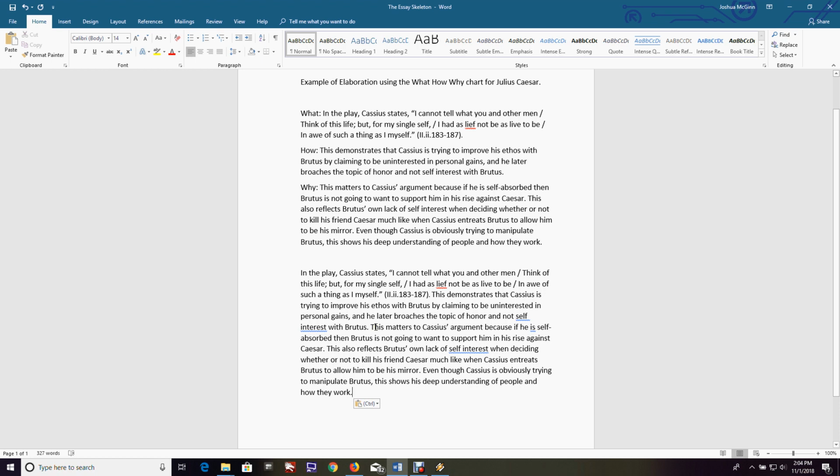This matters to Cassius's argument because if he is self-absorbed, then Brutus is not going to want to support him in his rise against Caesar. This also reflects Brutus's own lack of self-interest when deciding whether or not to kill his friend Caesar, much like when Cassius entreats Brutus to allow him to be his mirror. Even though Cassius is obviously trying to manipulate Brutus, this shows his deep understanding of people and how they work, so that he can control them.